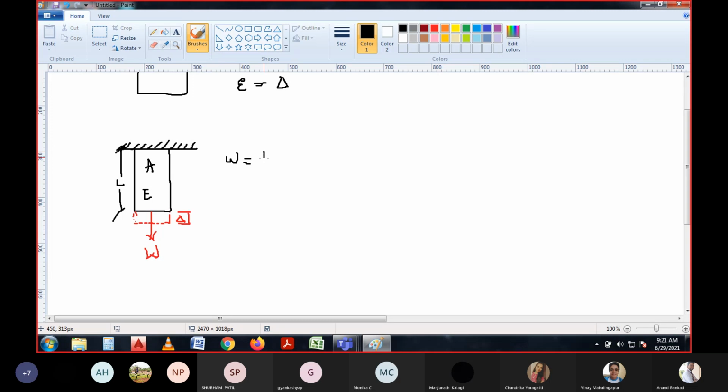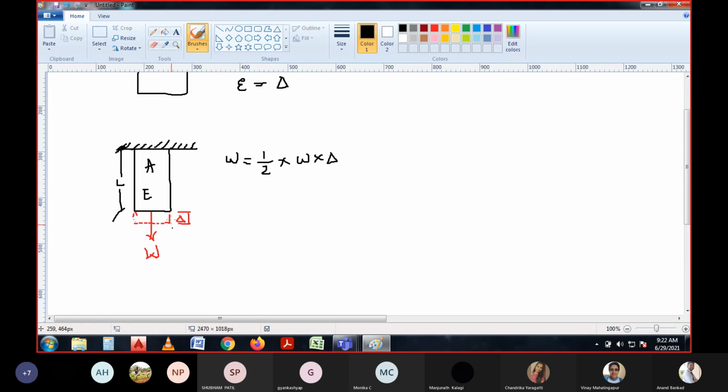So now, the work done by the total load we have applied can be referred to as half of weight into delta. This is the concept we have already studied in the previous semester, if you remember. That is the expression I have written: the total work done is half of the load into the deflection.